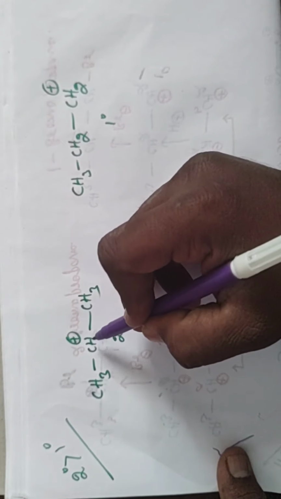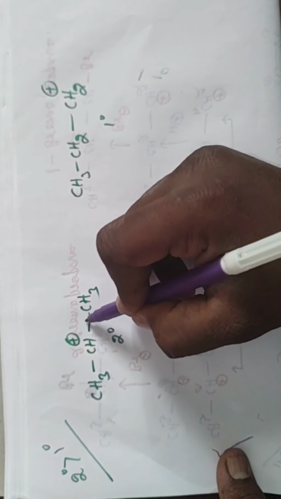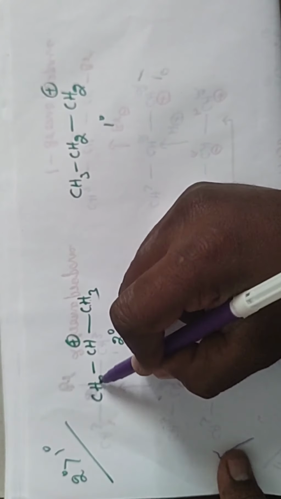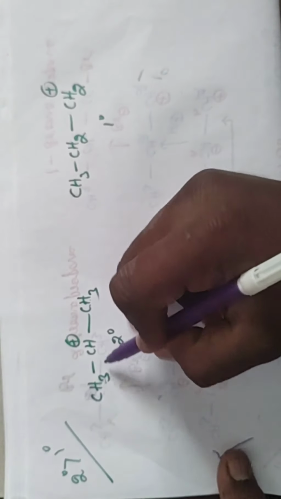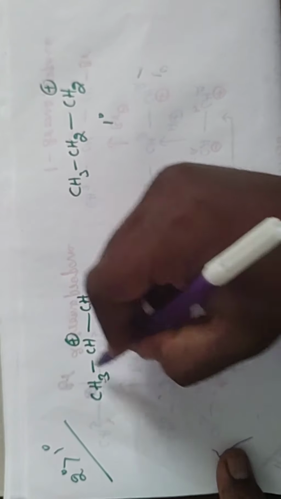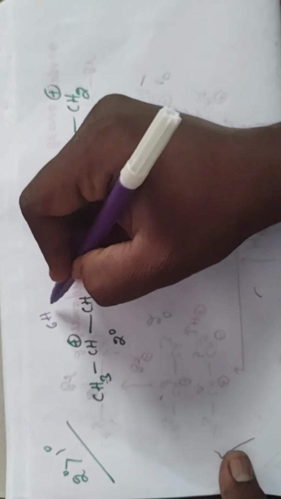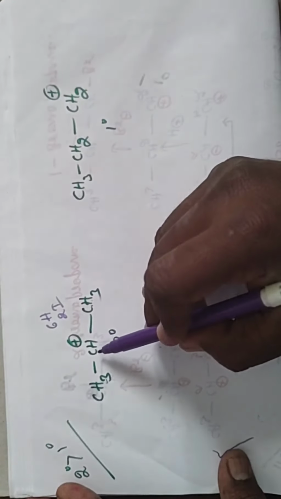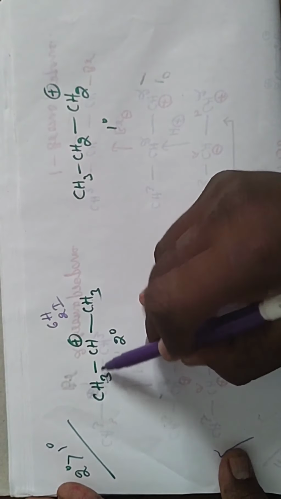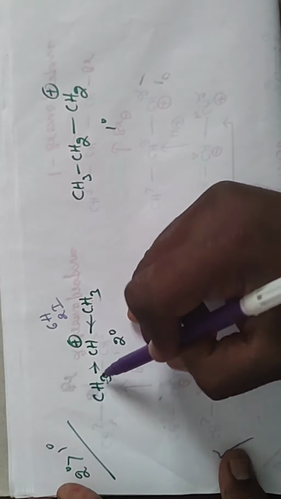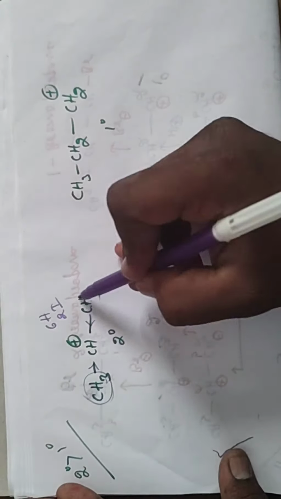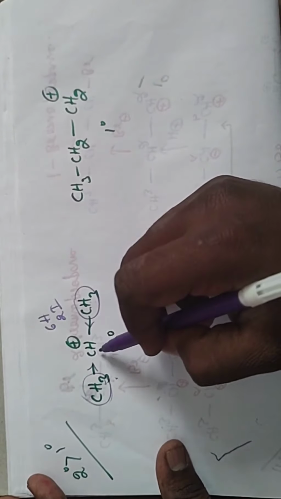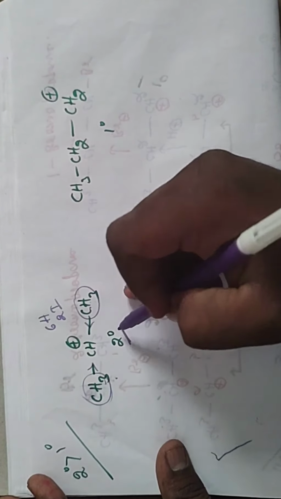The secondary carbocation is stabilized by the inductive effect of 2 methyl groups adjacent to it, and also 3 plus 3, a total of 6 hyperconjugations. So 2 positive inductive effect groups and 6 hyperconjugations are possible for this secondary carbocation.